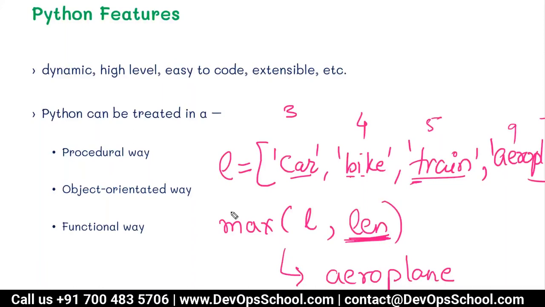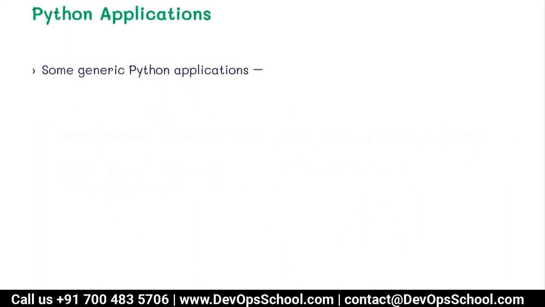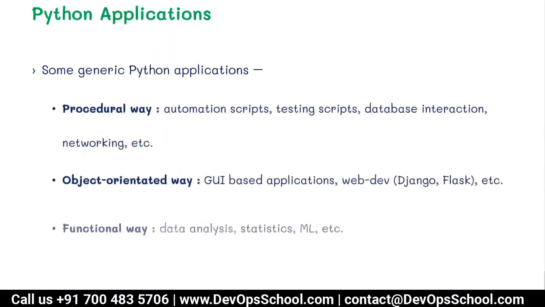Okay, so these 3 are the main features of Python which are actually used when you are writing your Python programs. Moving ahead, where is this language used? We have already talked a bit about it.